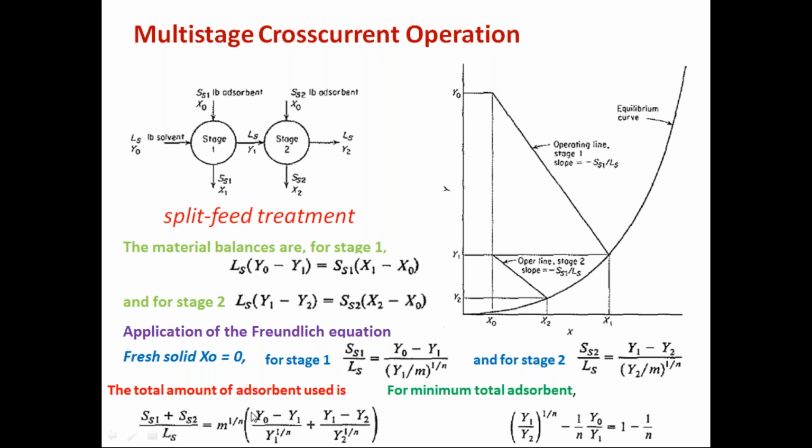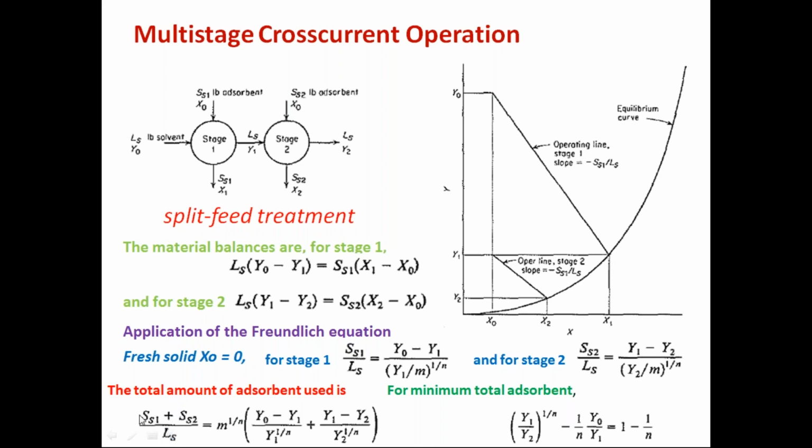And if you see here, this is highly dependent on the intermediate concentration, that means y1. Because you have fixed y0, this is given, and this is the desired value. So y1 is a typical value which is to be estimated. So how do you estimate that one? Because anybody wants that SS1 plus SS2, this is the total solid for a unit weight of the solvent, should be minimum in the operation.